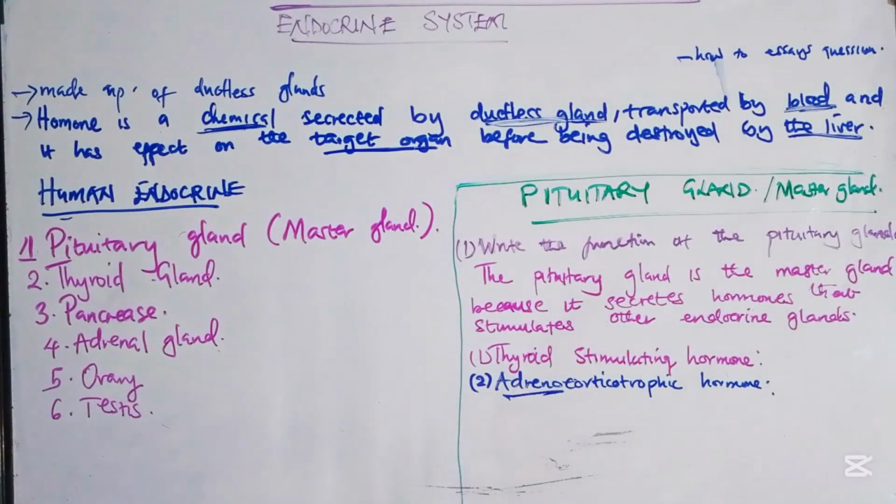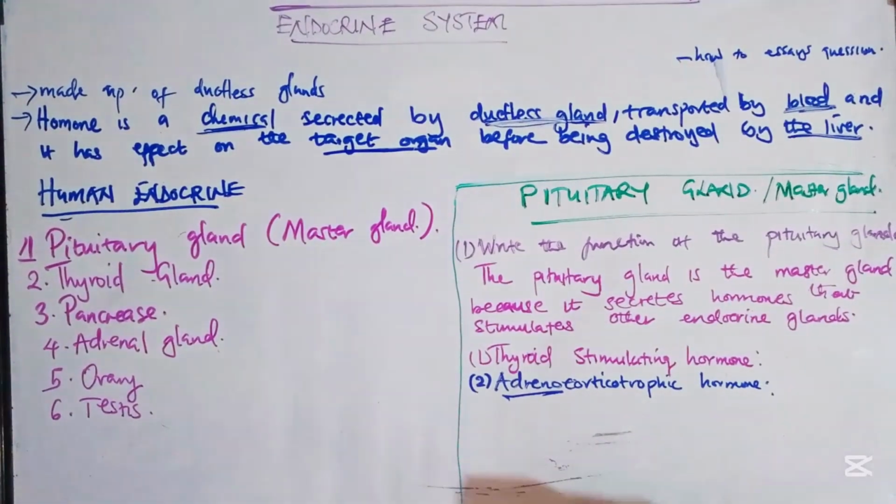Why is it cortico? Meaning it is stimulating the cortex part of the adrenal gland. So the second hormone is the adrenocorticotropic hormone.